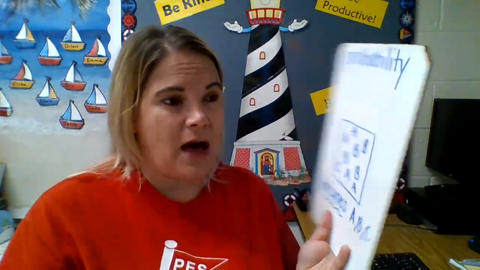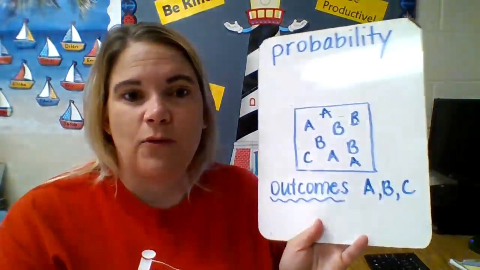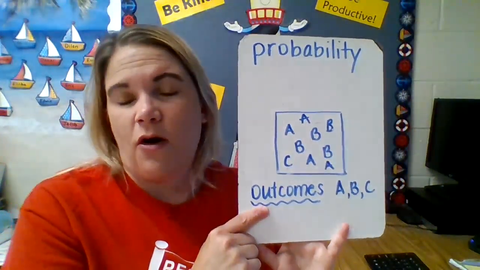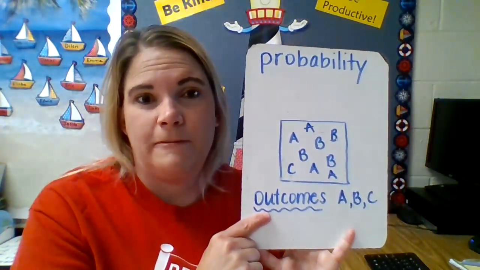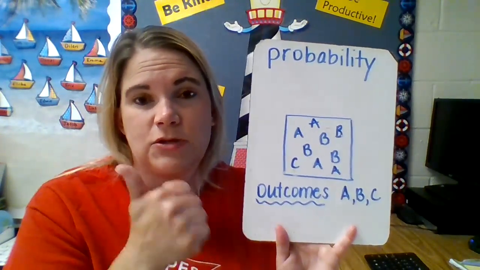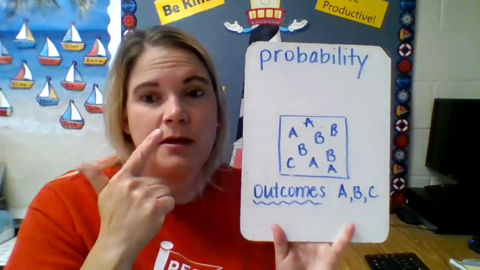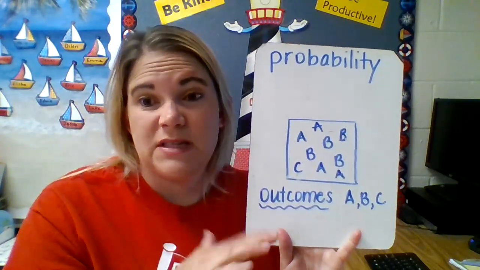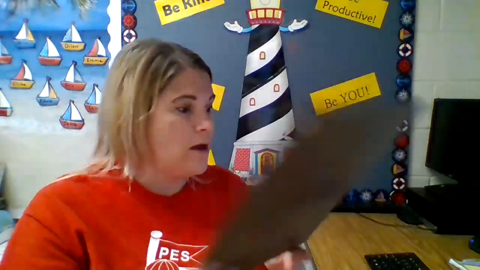So when you're looking at most likely, least likely, and equally likely, just think what occurs the most, or what occurs the least, or what occurs an equal number of times. Remember the word outcomes is just what are all the possibilities that you could pick. Certain, always going to happen. Impossible, it's never going to happen. So that should help you to do those first few pages.